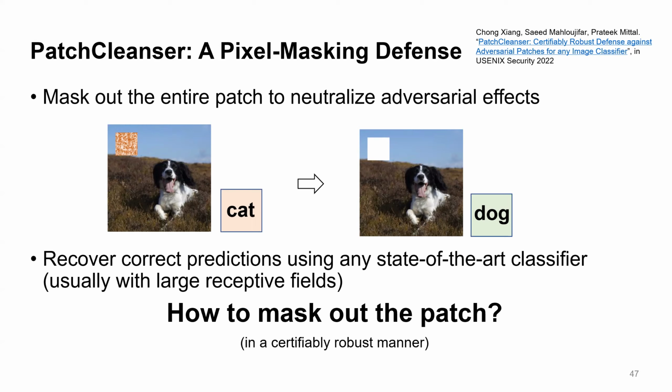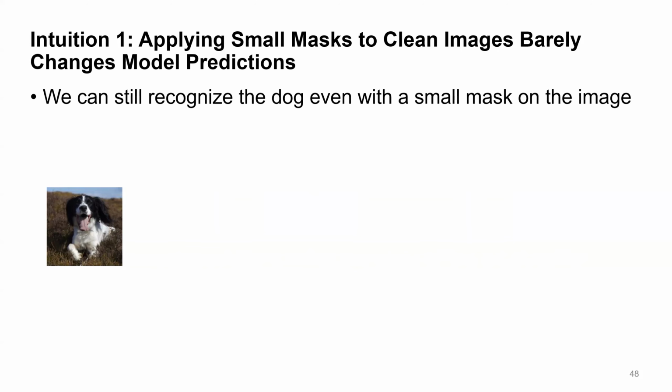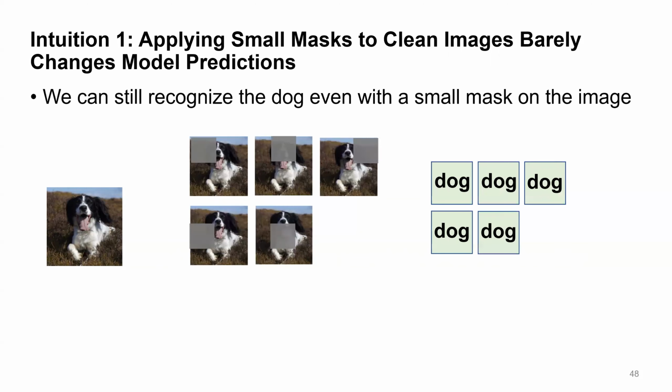Here, I will discuss some intuitions that inspire our defense design. First, we observed that applying small masks to clean images barely changes the model prediction because we can still recognize the dog even with a small mask on the image.